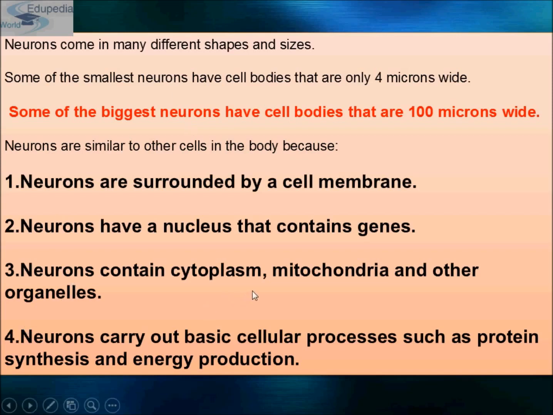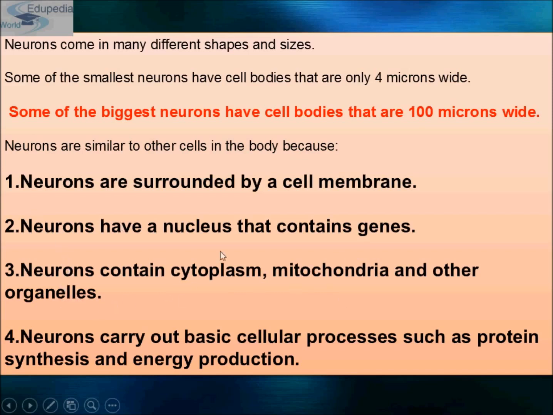Third, neurons contain cytoplasm, mitochondria and other cell organelles like other cells. Mitochondria is the powerhouse of the cell, cytoplasm is the fluid of a cell, and there is the Golgi apparatus as well.